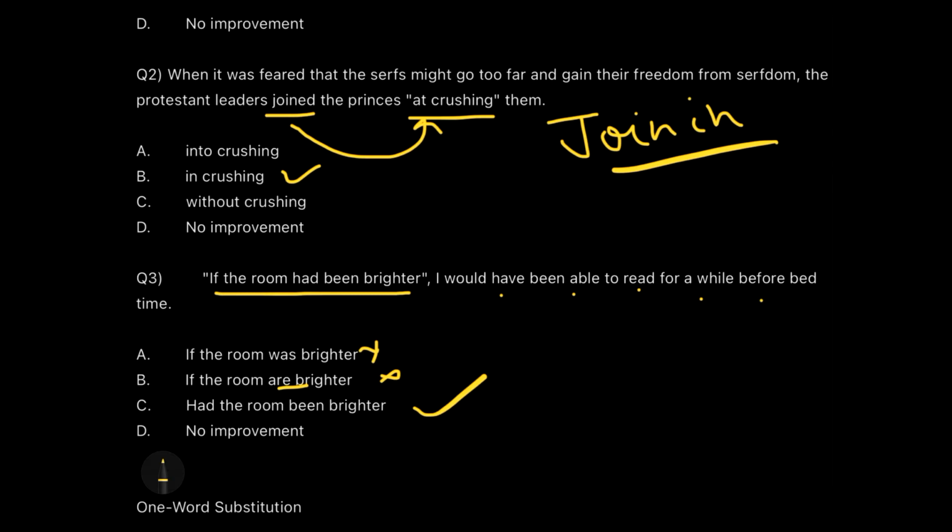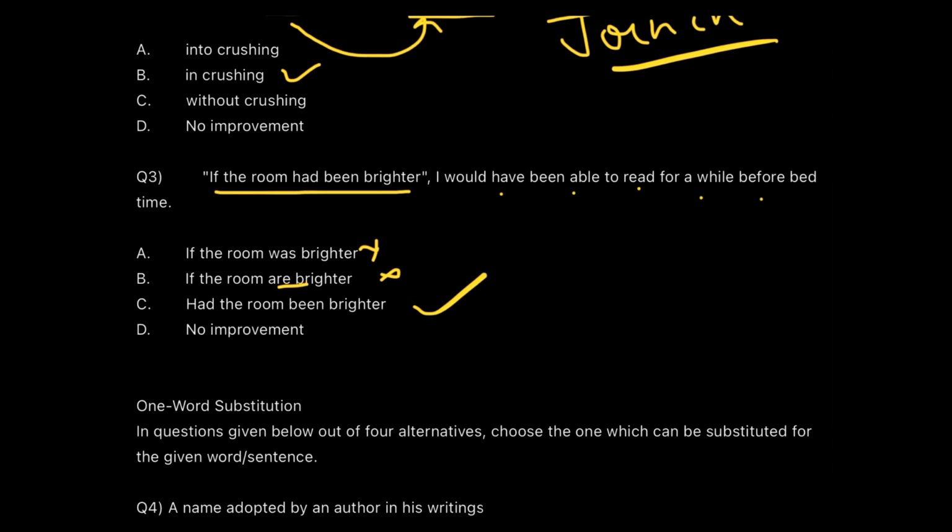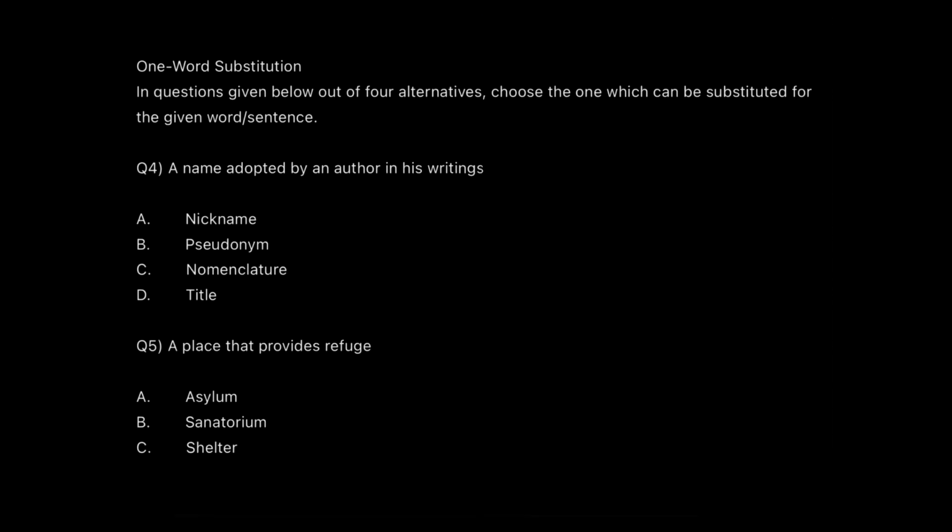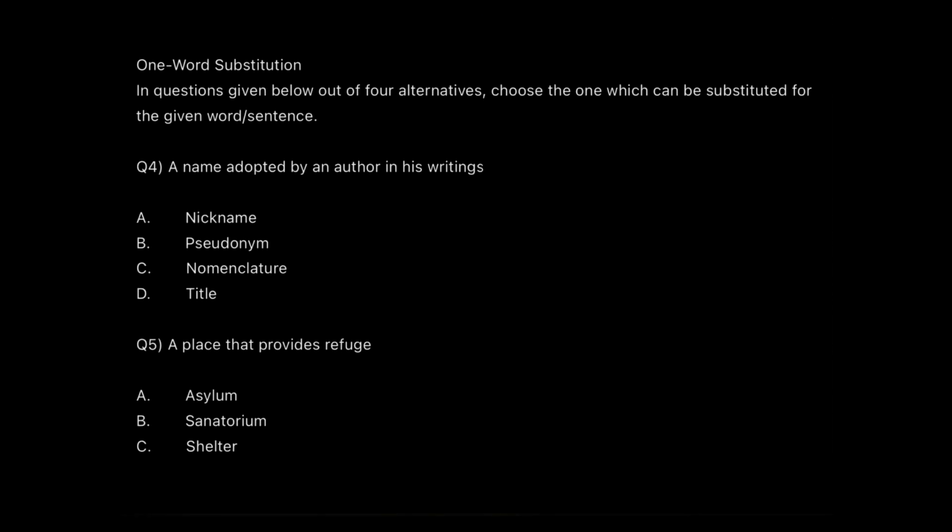Okay. Now, another category of question which we will cover under verbal is one word substitution. So one word substitution is also one such type of question which requires a good knowledge of your vocabulary. So here comes the first question. A name adopted by an author in his writings is called as.